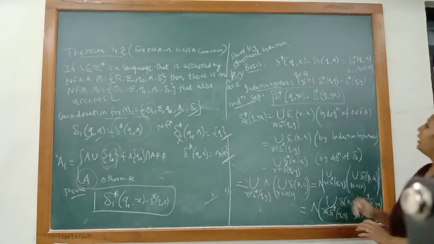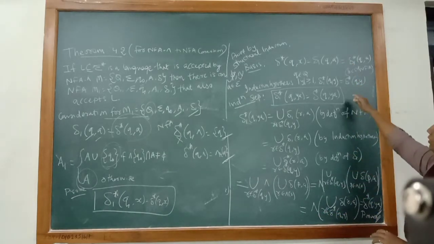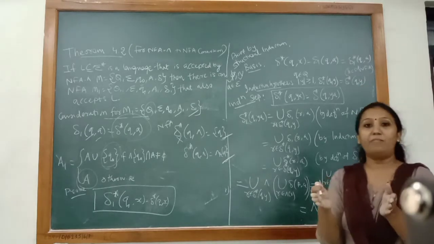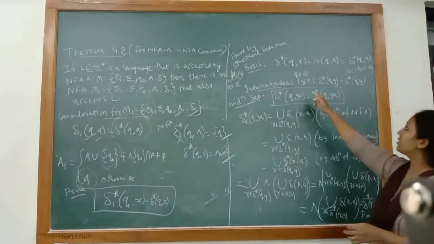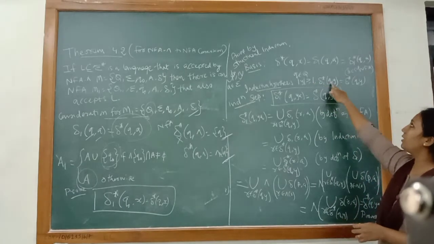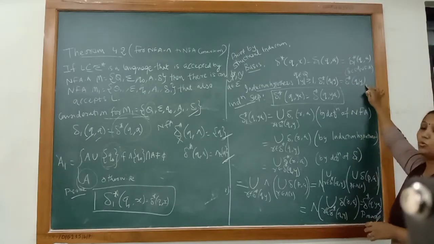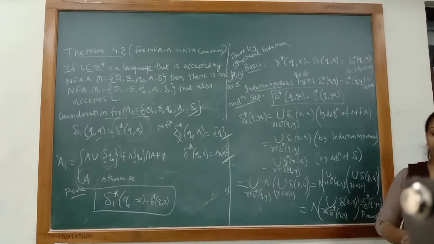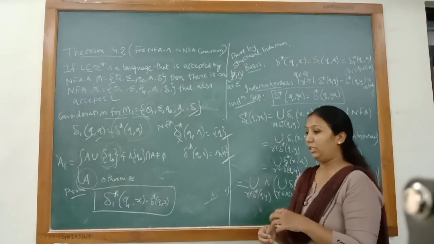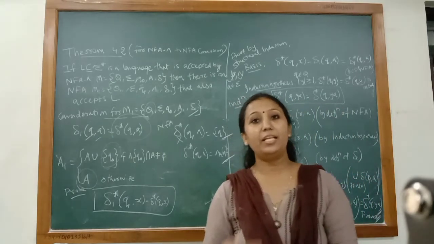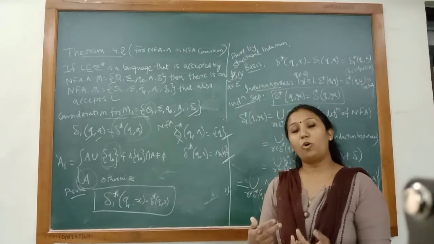Is it clear? Now we are interested in the induction hypothesis. The induction hypothesis should be a middle value. So over here we are considering some string y whose length is greater than or equal to 1. So delta 1 star Qy is equals to delta star Qy. This is what we assume to be true. Clear? Now in the induction step, we are interested in proving that if some string x is accepted by NFA null, then there would be an NFA that also accepts the same string.